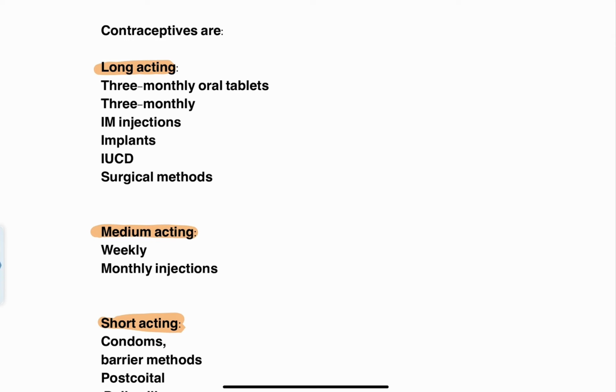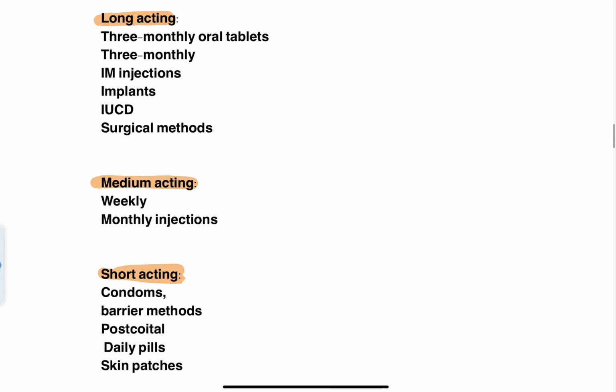Long acting agents are those which provide the effect of contraception for a period of about 3 months or so, but after 3 months this long acting method has to be renewed. Whereas medium acting are those contraceptive agents which have to be renewed after every week or month or so, right?